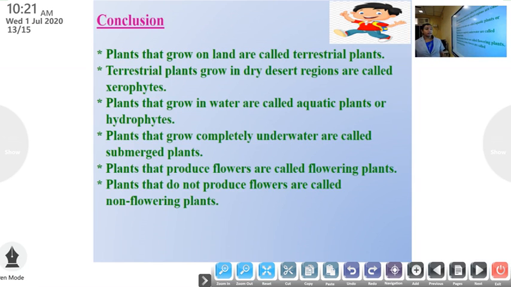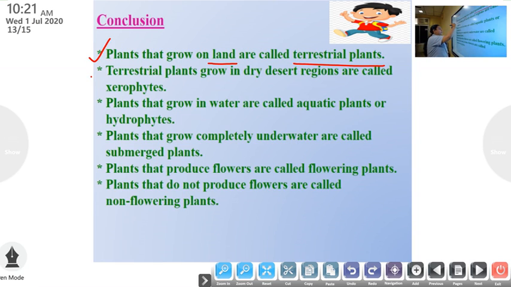So let's conclude what we have learned today. First point, plants that grow on land are called terrestrial plants.